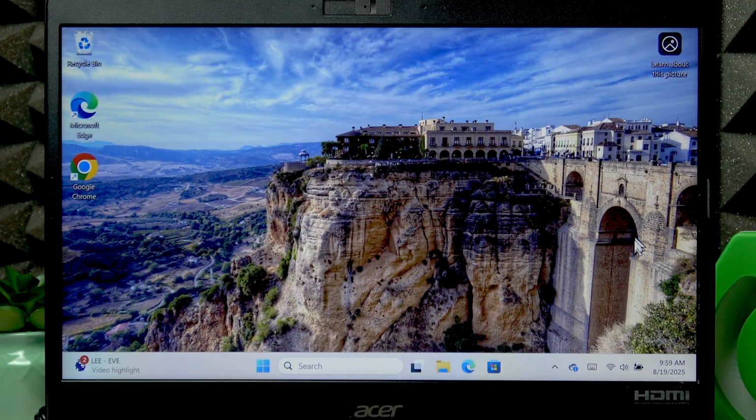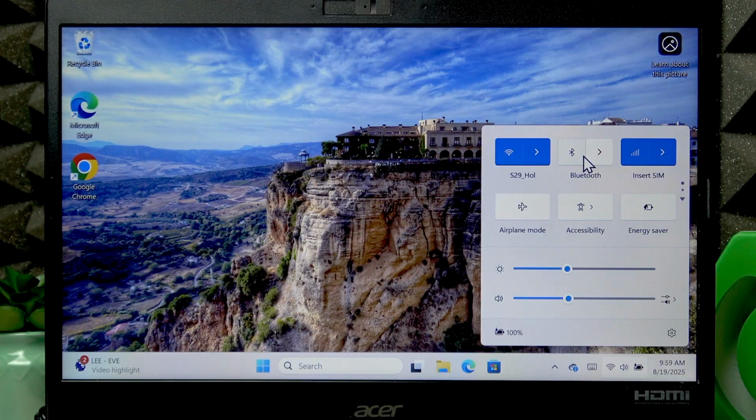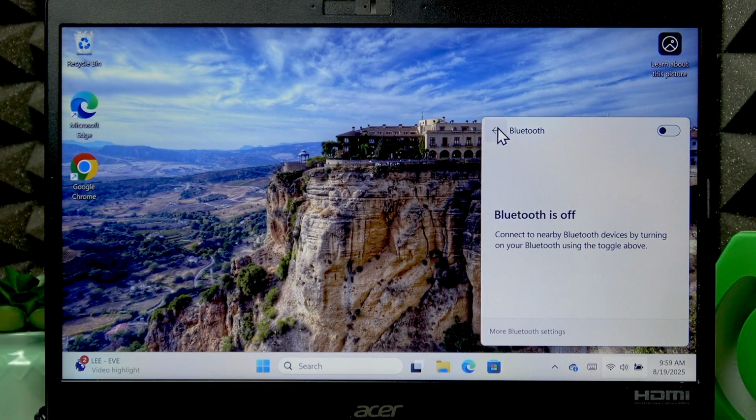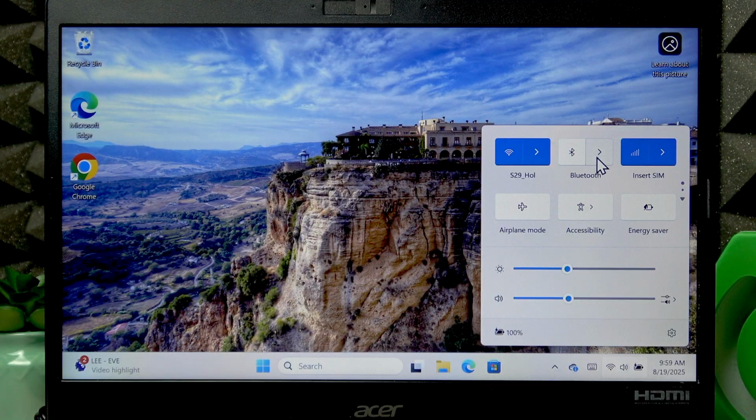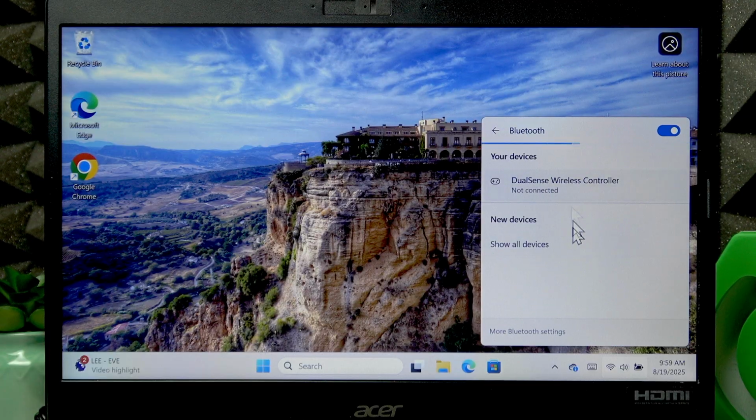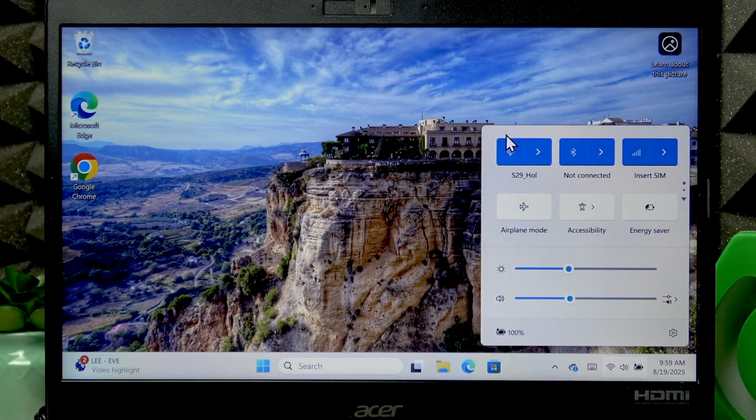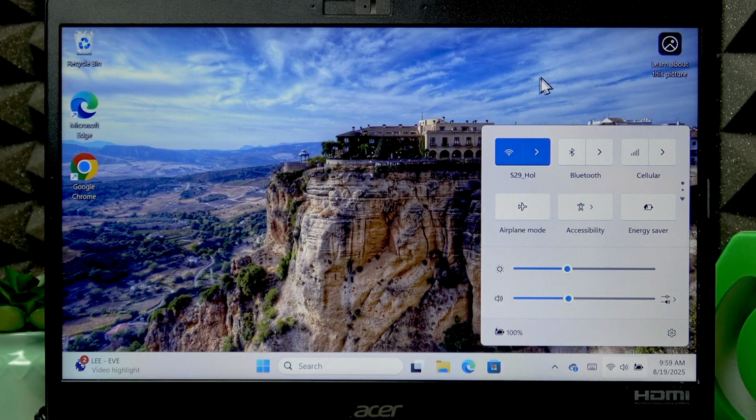After that, you can also check the connected devices. To do that, again, open the control center, and here make sure that your Bluetooth is either disabled if you don't use it, and if it's enabled, then click the arrow icon next to it, and check the devices that are connected to it, and make sure that you disconnect the devices that you aren't using currently.